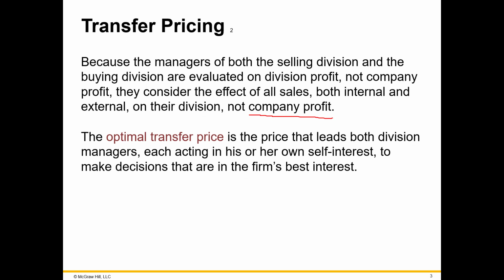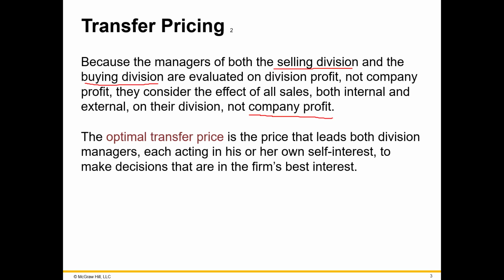However, these divisions or departments are often measured as if they were separate companies. And so the manager of one division will try to make their revenue and expense numbers look good, and the manager of the other division will want to make their numbers look good. So in a case of transfer pricing, there's going to be a selling division, the division that provides the goods or services, and then the buying division, the division that receives the goods or services. The optimal transfer price that the firm wants to set is a price that leads both the division managers to make decisions that are in the firm's best interest.